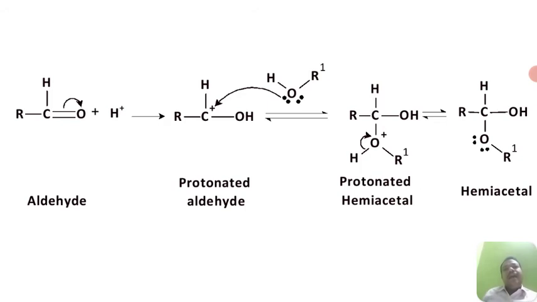If the acid protonates the carbonyl oxygen, the nucleophile alcohol will attack easily at the carbonyl carbon. To make the attack of the nucleophile on the carbonyl carbon easier, this acid protonates the carbonyl oxygen. You can see in this image the first step.